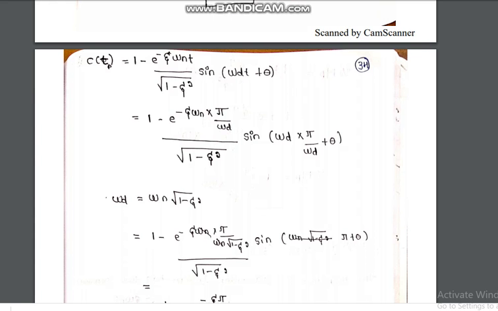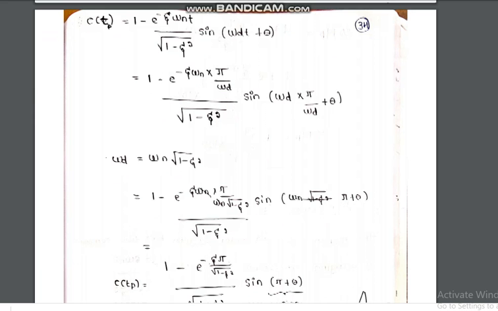Then we know that omega d is omega n square root of 1 minus zeta square, so the expression becomes 1 minus e to the power minus zeta omega n into pi divided by omega d. Substitute omega n square root of 1 minus zeta square.